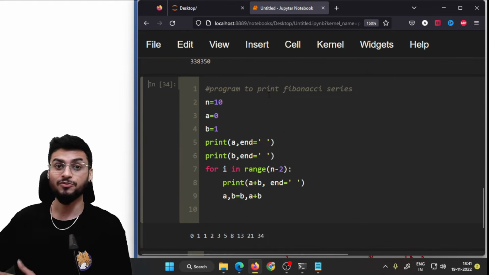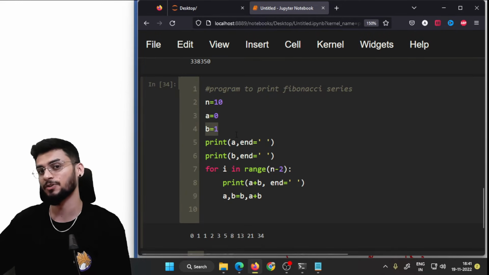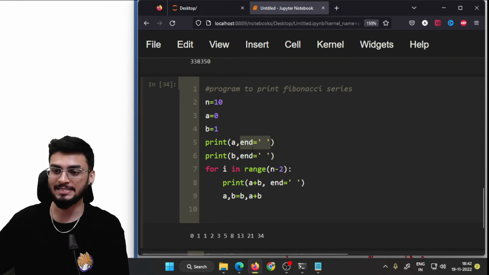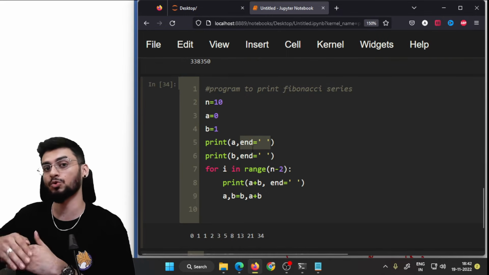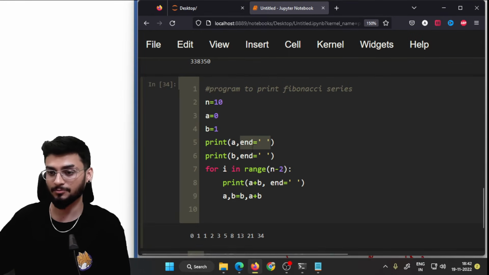So we want to print the first 10 terms, right? So that's why I've written n equal to 10. The value of A is 0, value of B is 1, as we discussed, because they are the first 2 digits in the sequence. Then I write print A and print B. The use of the end statement is that I do not want the cursor to go to the next line. I want the cursor to stay in the same line. So that is the reason we are ending this statement with a space.